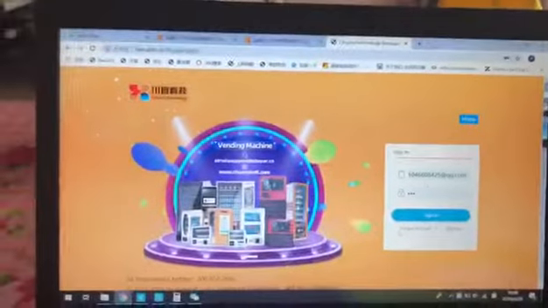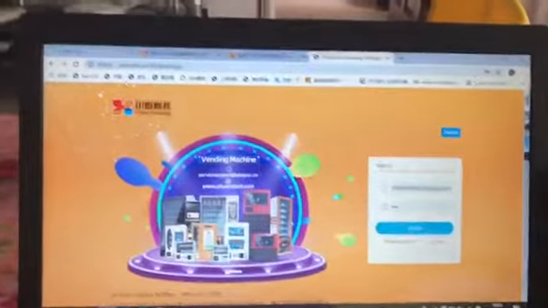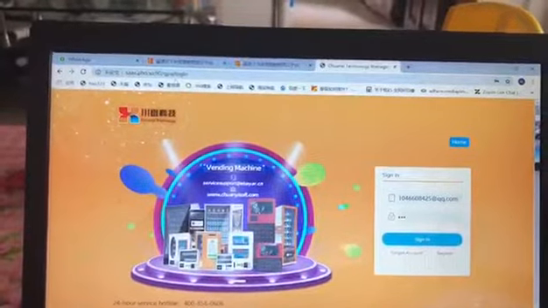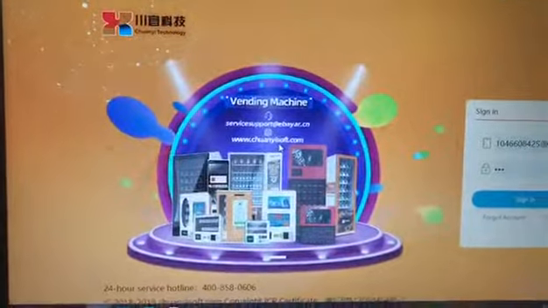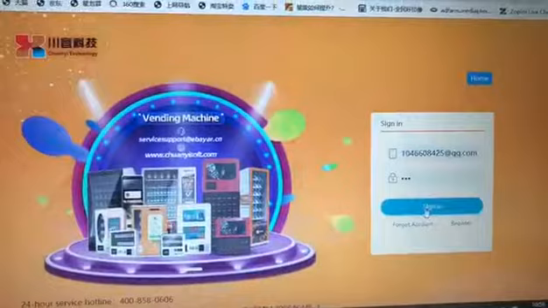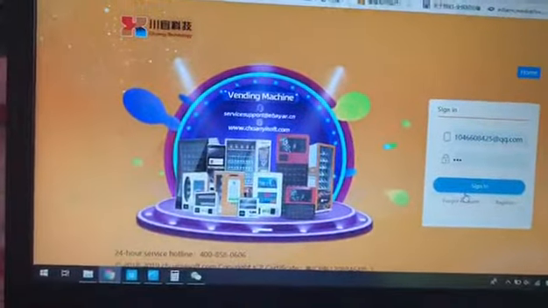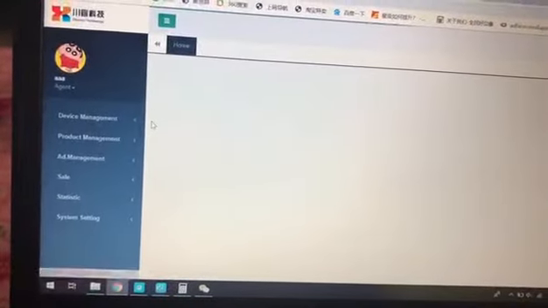This is the backend system of our vending machine systems. You can see that we have the website link for you to log in to our vending machines backend system. And here we will give you the account and the password. And then you can log in and see how our vending machines work.